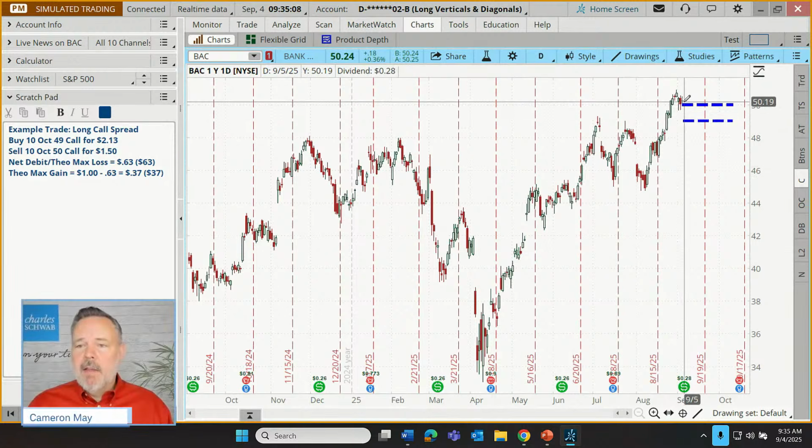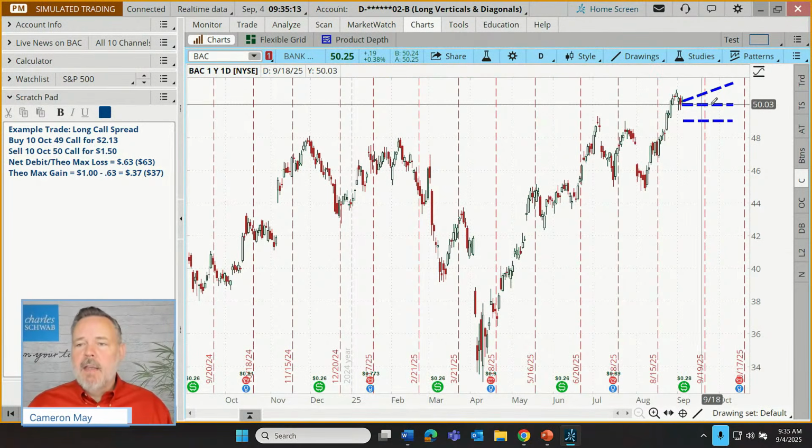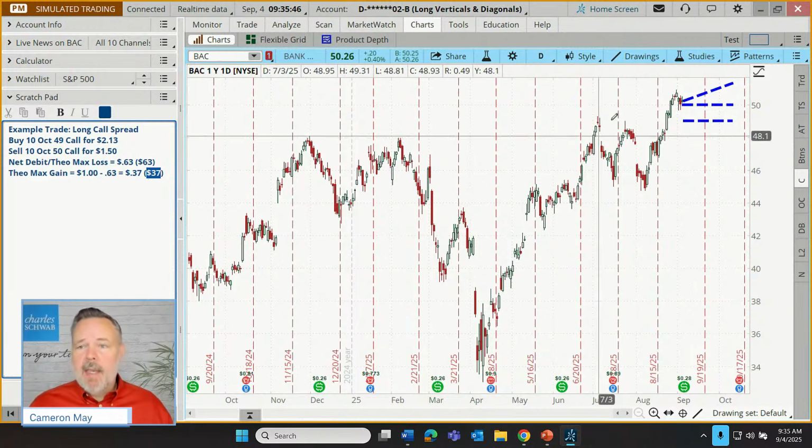And the preference for the trader is for this to go up. As we hit expiration, as long as we're above 50, what happens? Well, if the stock is worth more than $50 and someone has the right to buy it from us for 50, they're getting a discount. So they're probably going to buy it for 50. Only very rare exceptions to that rule. All right. So they buy the shares at 50 and we think, oh no. Oh yeah. That's right. We have the right to buy the shares for 49. So we exercise our right to buy at 49. We sell for 50. We make a buck, subtract out the cost to set up the trade, and we net our $37 minus commissions.